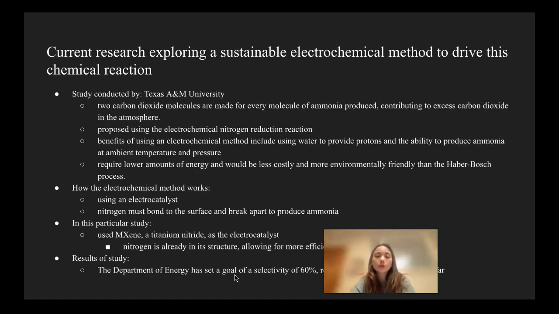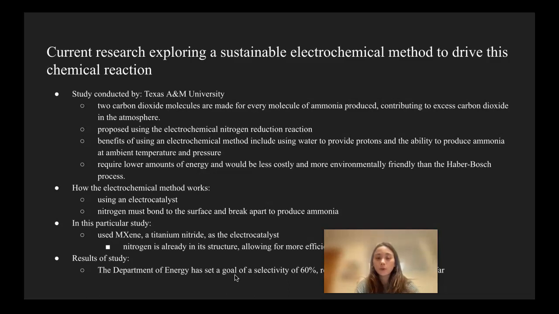Current research exploring a sustainable electrochemical method to drive this chemical reaction is the study conducted by Texas A&M University. They realized that 2 carbon dioxide molecules are made for every molecule of ammonia produced. This contributes to excess carbon dioxide in the atmosphere. It is produced using the electrochemical nitrogen reduction reaction.